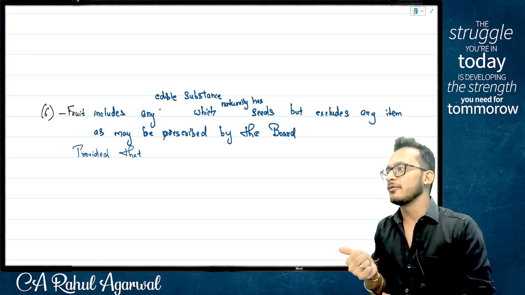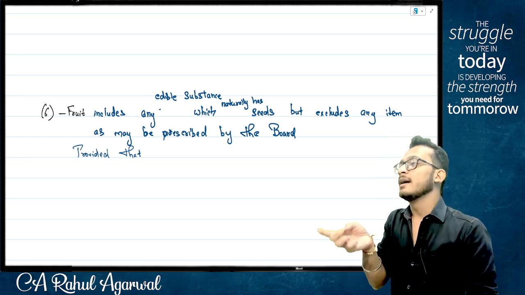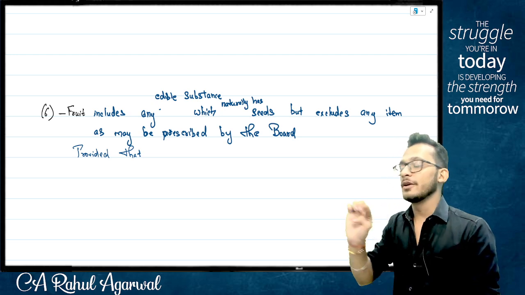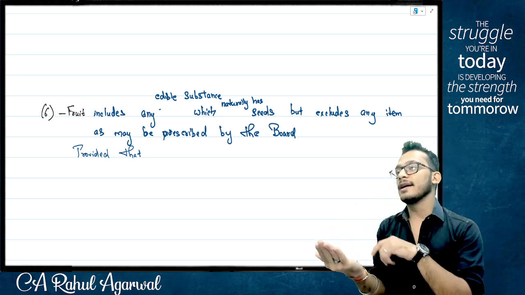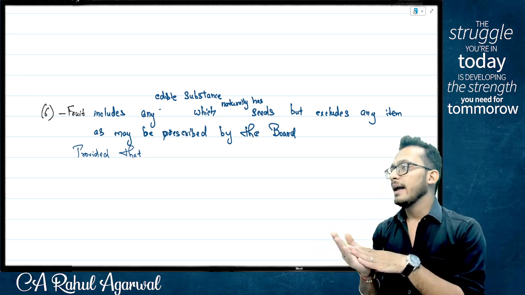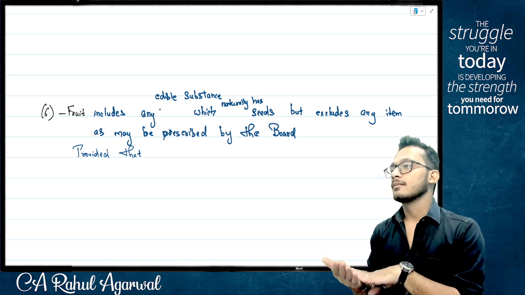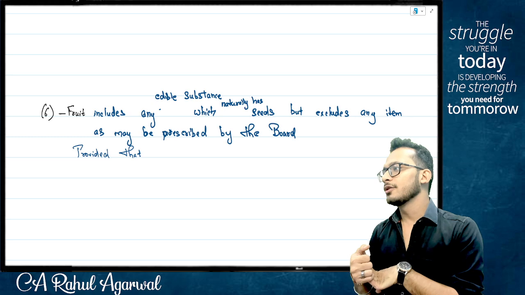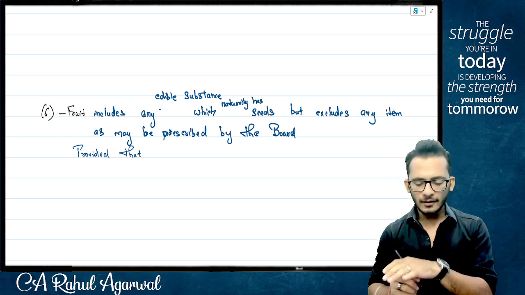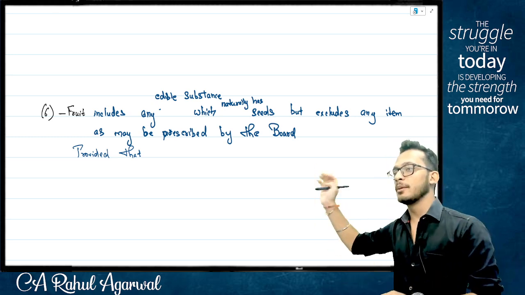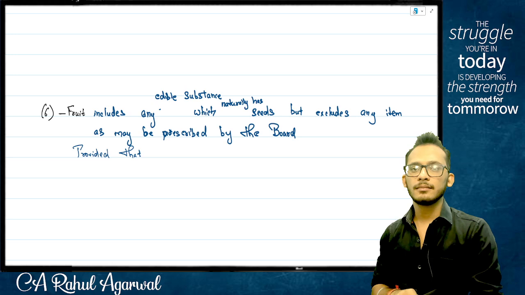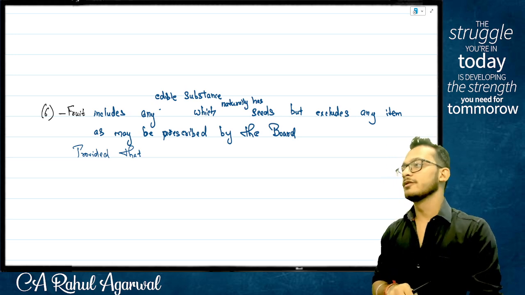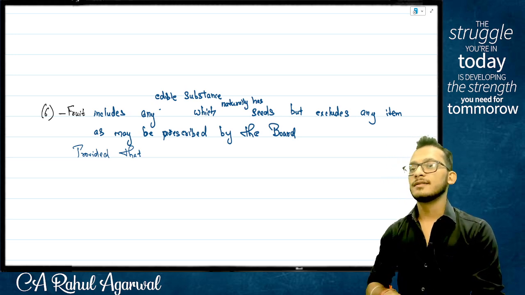Maybe not, because you would like to keep the exclusion powers with you. Otherwise, you may lose all the benefits. Which means you want to keep the exclusion powers with you, but you don't want to put it in the definition. You would like to put it as an annexure to your act. Yes or no? Therefore, if you want to create an annexure to your bill, you will now create something called schedules.